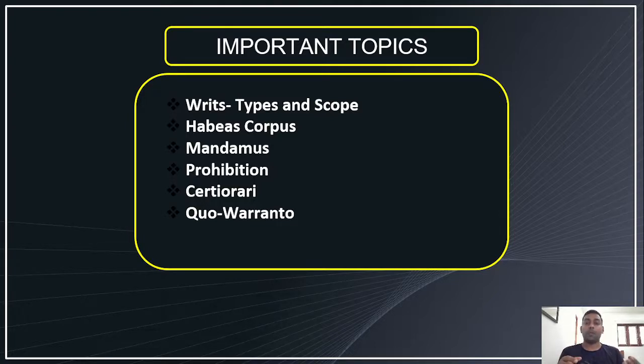Habeas corpus is issued by the Supreme Court or the High Court to a person when he or she has detained another person. Mandamus is an order issued to a public office or to a person occupying a public office. Prohibition and certiorari are issued against a judiciary or judicial body, or a quasi-judicial body, a semi-judicial body. Then quo-warranto is also issued to a public office or to a person occupying a public office. Hope you understood the very core of these writs, right?